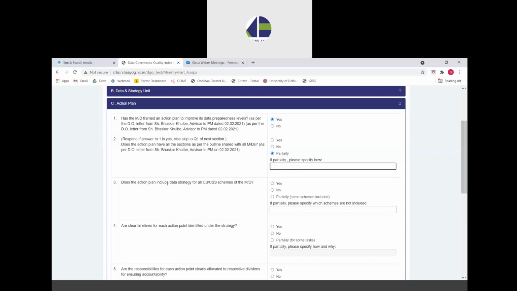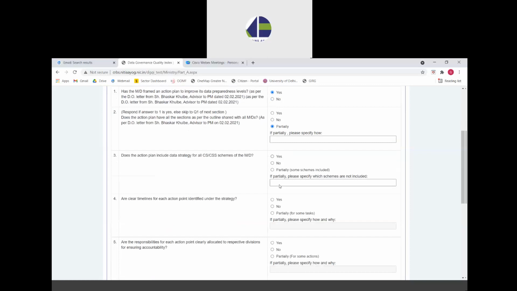The next question is about the exhaustiveness in terms of the inclusion of CS/CSS schemes. So it asks whether the action plan includes all the CS/CSS schemes of the ministry or not. If the ministry has included all their schemes, they can select yes. If they haven't included any of their schemes, they have to select no. And if it has been partially included, that they have included some schemes of the ministry in their action plan and not some, then they can select partially.